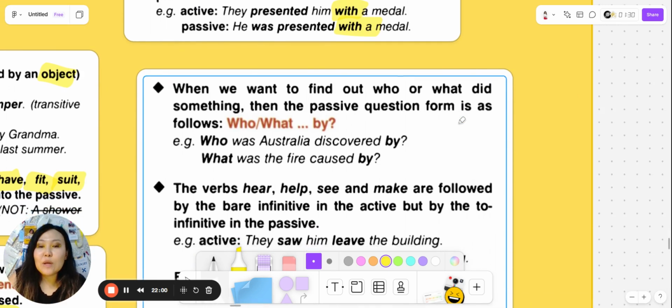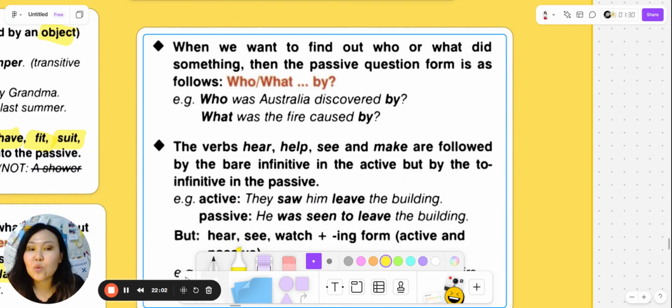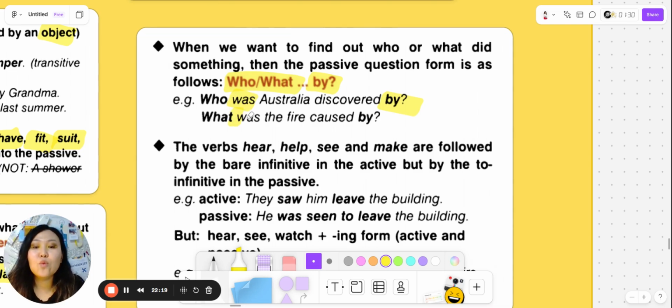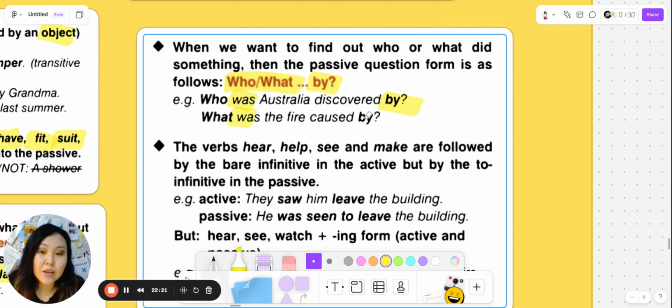Next one. When we want to find out who or what did something, then the passive question form is as follows. Who, what, by. Who was Australia discovered by? And we see that the verb to be is in the second place after the question word. What was the fire caused by?